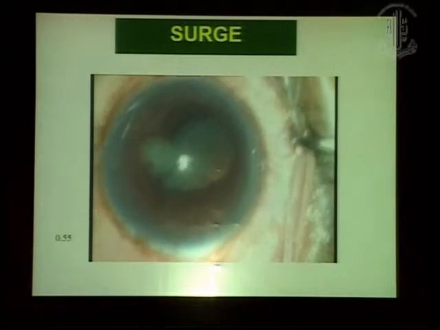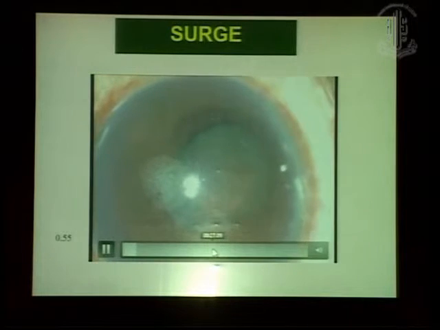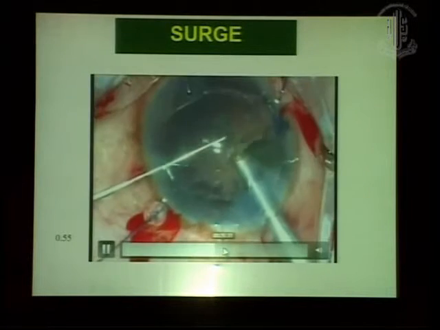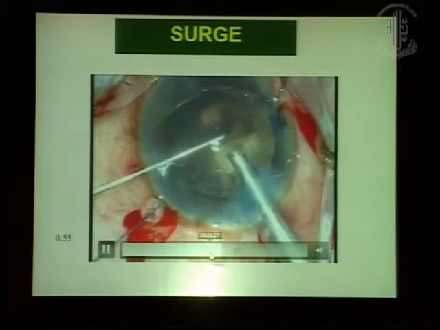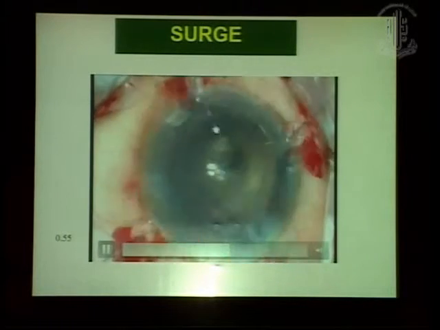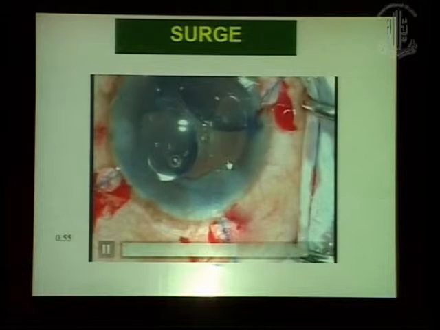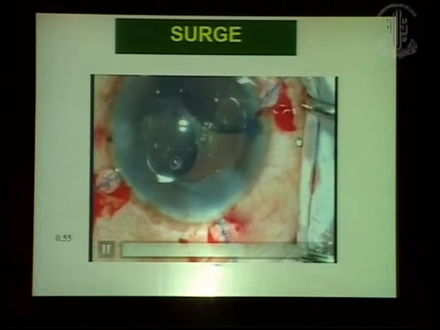This is another patient with surge. This was a little interesting. Now in this particular patient, if you see here, the surge is so much. There is a small posterior capsular rent here and a silicon oil bubble had exploded. So surge is a real issue in many of these patients where there is silicon oil fill in the eye.